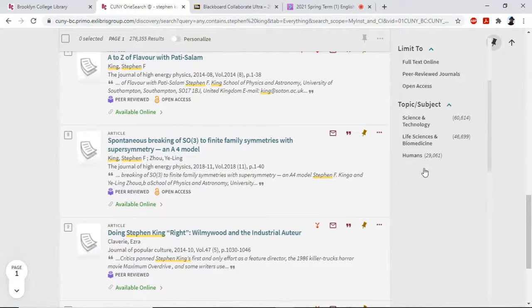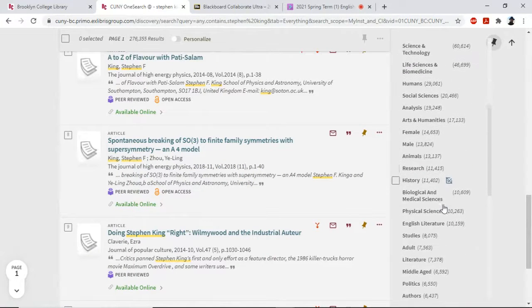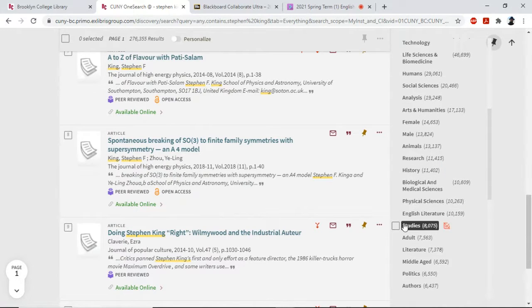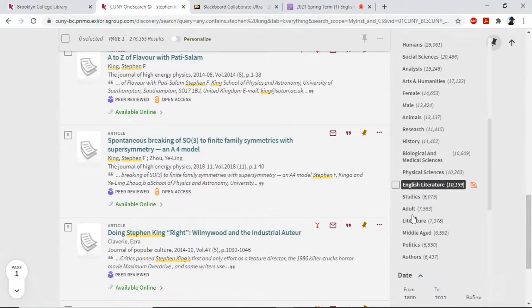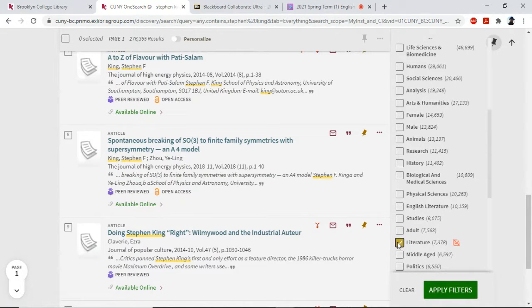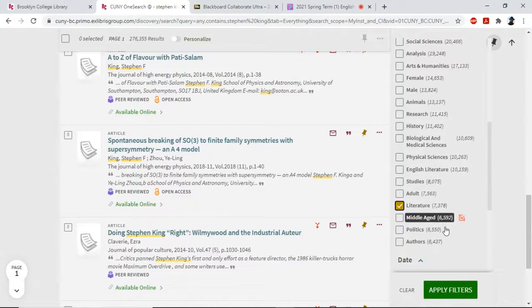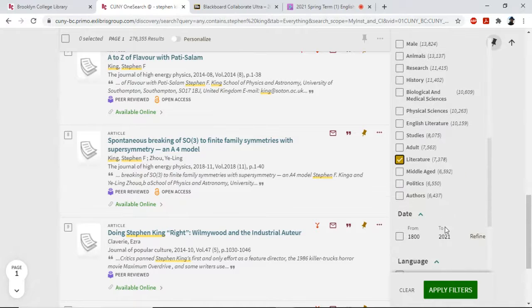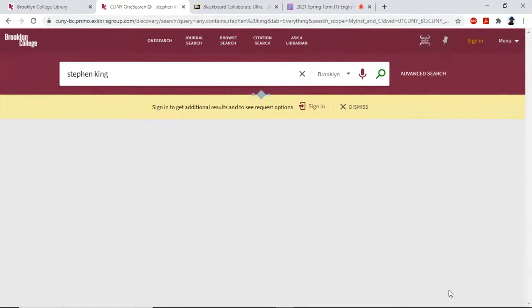And the way to do that is to go back into the filters. Let's see. Let's try Stephen King is in English literature. It's written in English, but I wouldn't go straight to English literature. I would go to just literature. See what happens. You get 7,000. Yeah, I think I would start there. Just keep it small. See what happens. Apply that filter. All right.